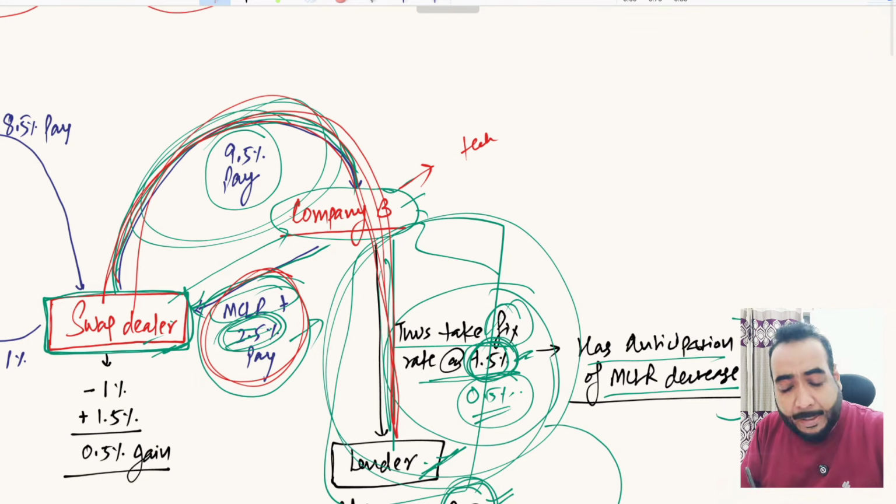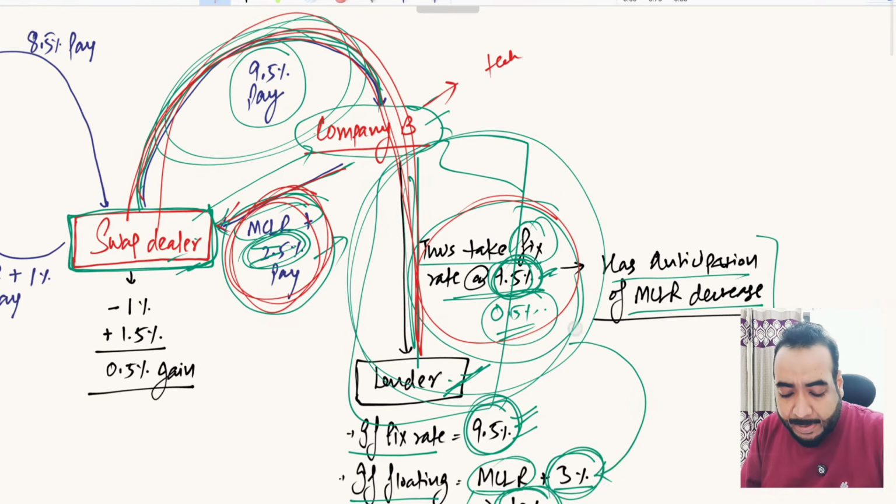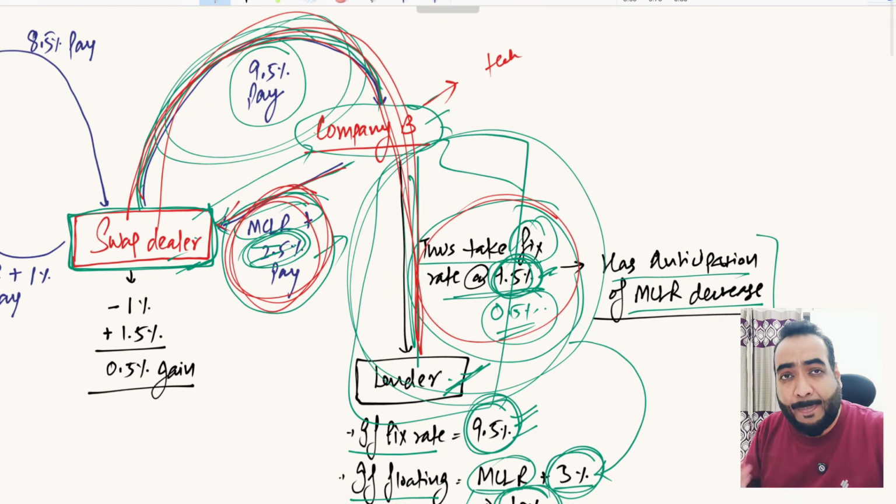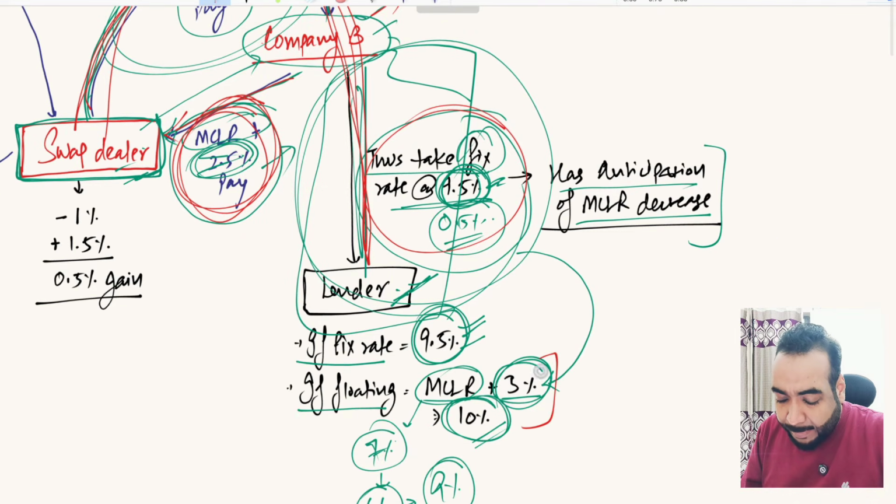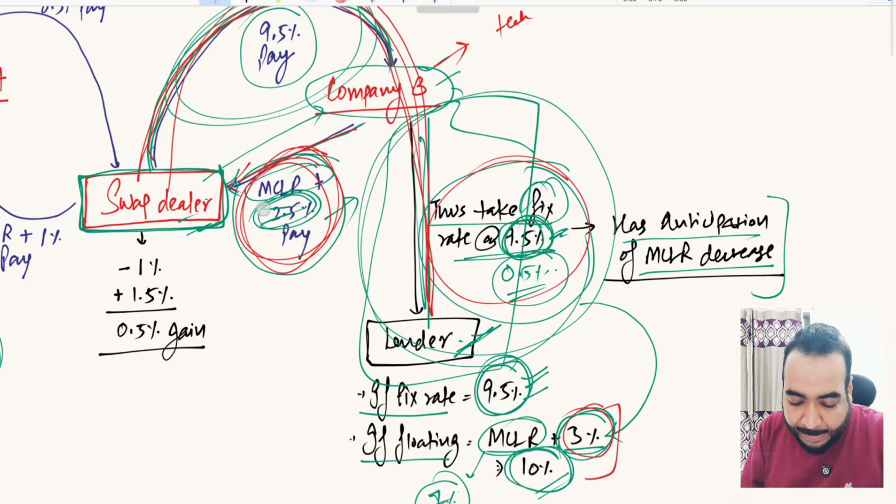So the rate of company B, which was a fixed rate of interest, technically and practically got converted automatically to a floating rate of interest, that too with better terms than the banker. The banker was charging a 3% spread and he is charging only a 2.5% spread. So better terms than the banker. So company B will be happy.